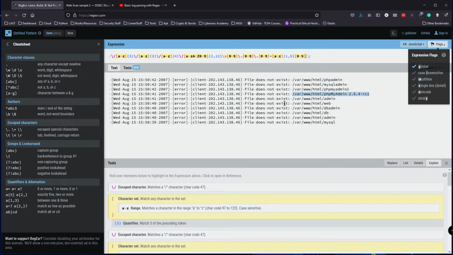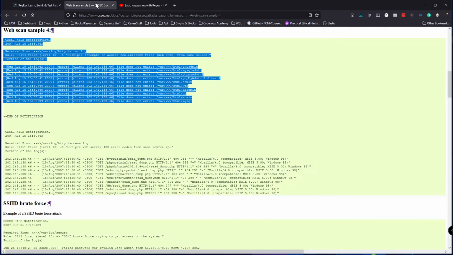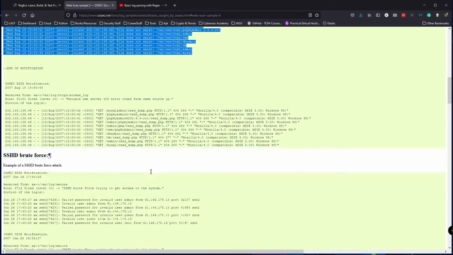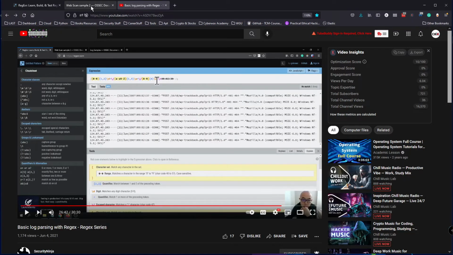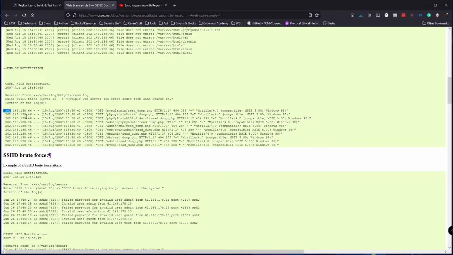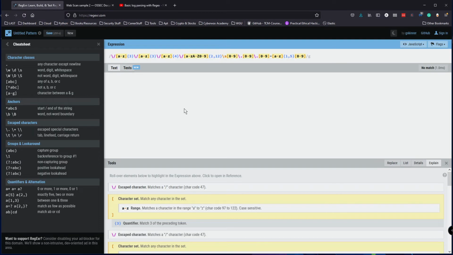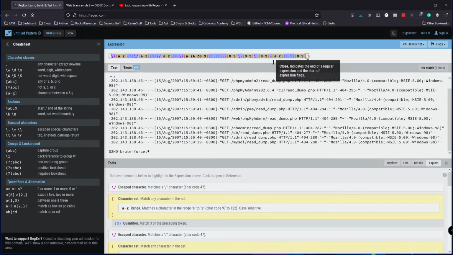This makes so much sense. You know what? This was a good exercise. Let's just try to look at another kind of log, a completely different kind of log, and try to figure it out. I believe this was the one that Security Ninja used in this video. It was a little complicated, but let's try it out too. Try to look at some things we can catch from there. All right, sweet. Let's put it in here and let's clear this out.